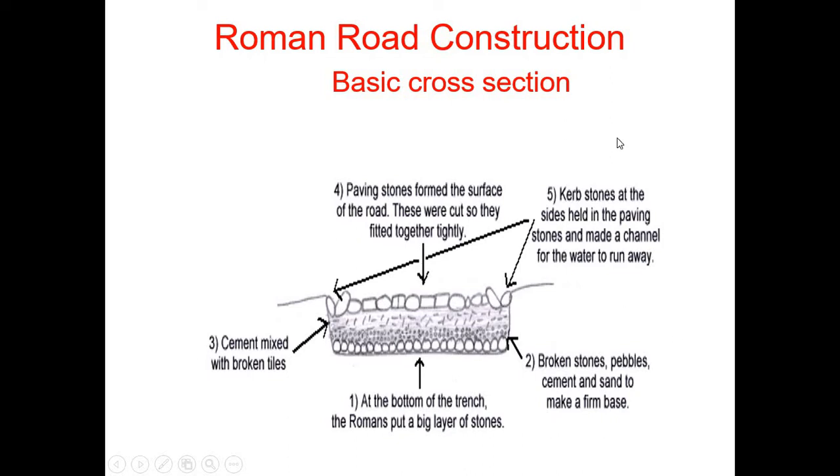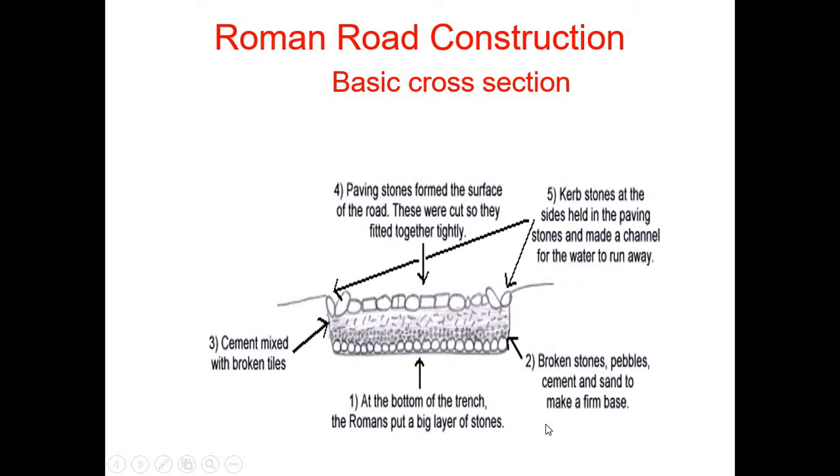This is the basic layers of construction of Roman roads, the basic cross section in fact of the Roman roads. At the bottom of the trench, the Romans put a big layer of stones. First of all, what they did, they removed the soft soil and put the big layer of stones.